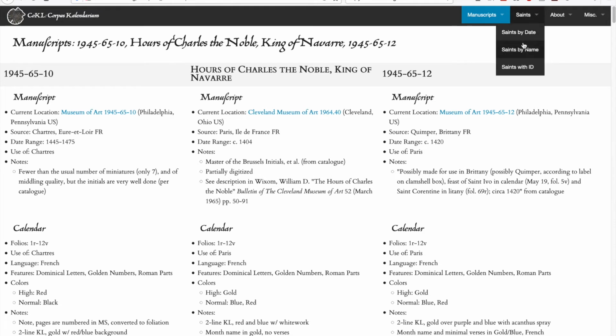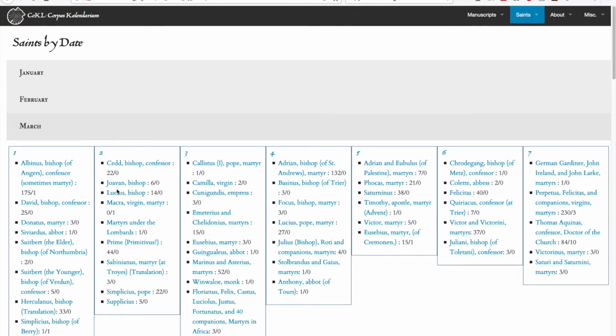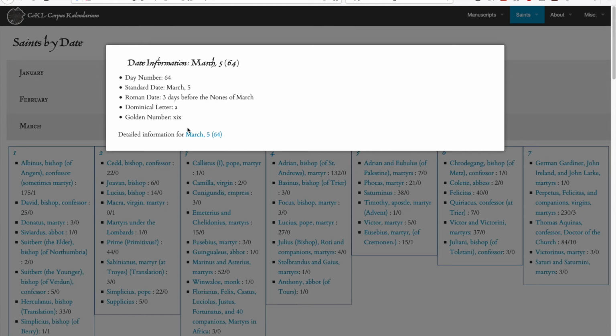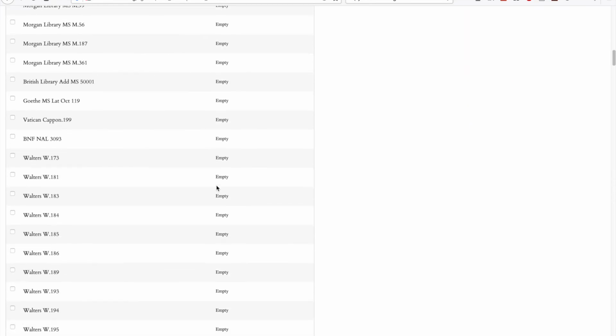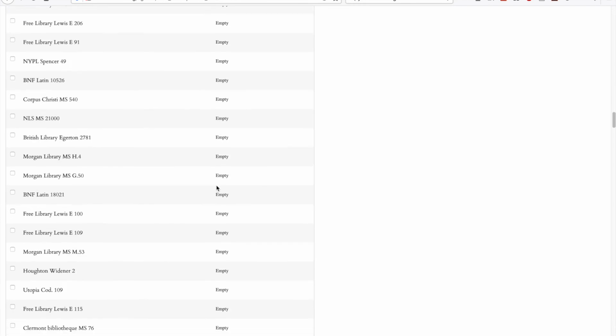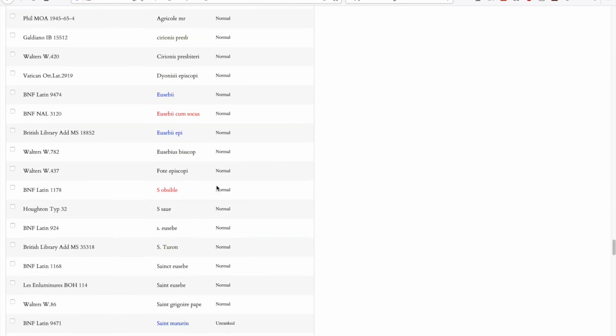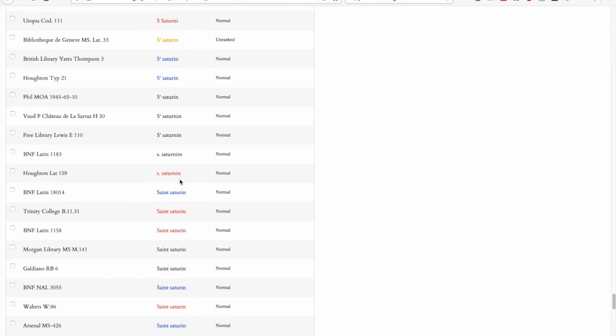If one wishes to delve into saints more, one can browse the listing of saints. Here we see on March 5th, Saturninus is the most popular saint, although there are others. But if you wanted to see the detail for the date of March 5th, again, a click brings a quick pop-up, and the detailed information page will show us the other saints on the date by popularity, and every entry for the day of March 5th, whether or not it's empty or populated in the original color.